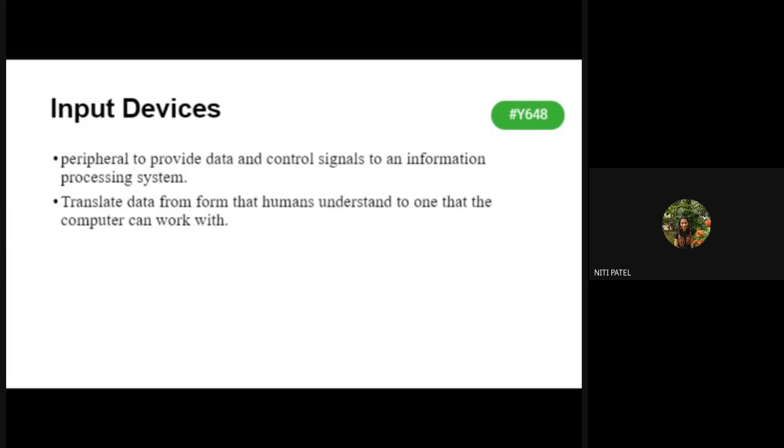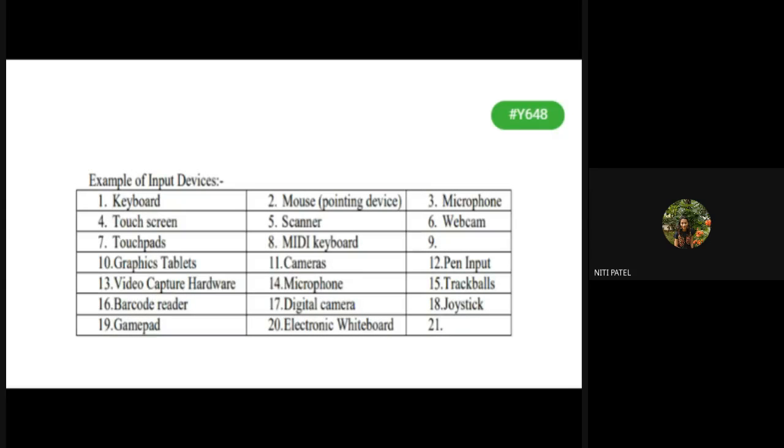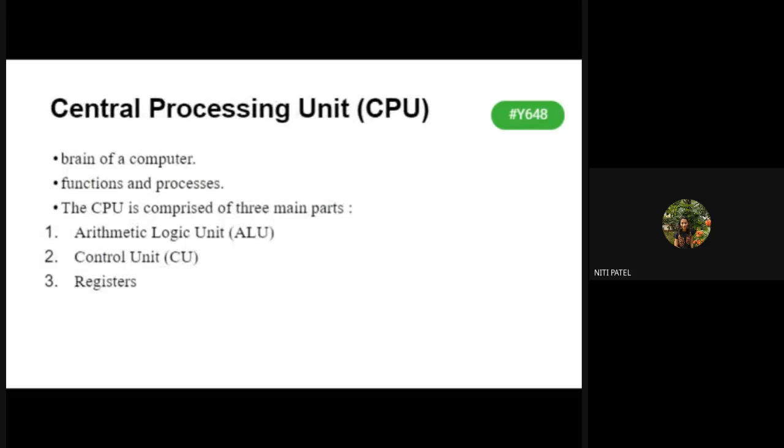After that, once it wants to produce that as an output to the user, it will convert that machine language back to the human language. So we had seen the different types of input devices. We have keyboard, mouse, microphone, webcam, scanner, touch screens, joystick, trackballs, digital cameras, barcode reader, tablets, pen input, that is your stylus. All these are considered to be input devices.